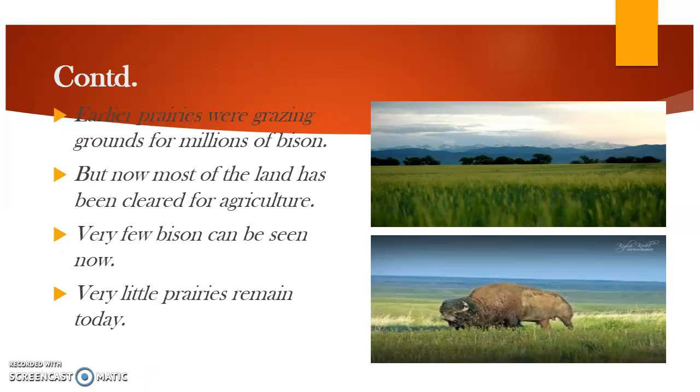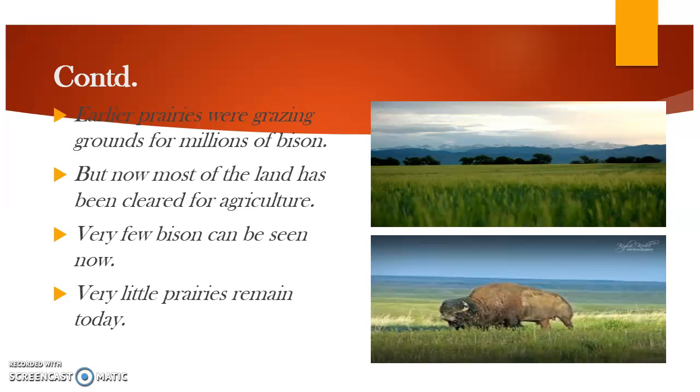Now earlier prairies were grazing grounds for millions of bison. Bison is the जंगली भैंसा बोलते हैं इसको. Fine. ये अमेरिका में पाया जाता था. अभी भी है very few, but once upon a time there was millions of bison and this grassland was actually the grazing ground. मतलब grazing मतलब घास चरने का, ठीक है, घास चरना is a grazing. तो grazing ground होता था millions of bison के लिए.